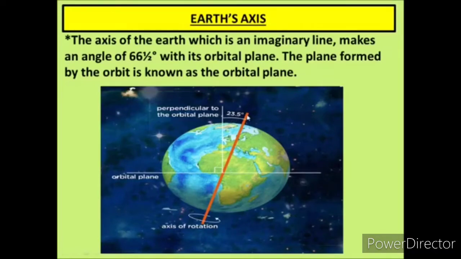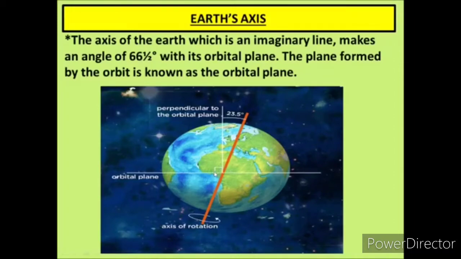Okay, now this axis is inclined from the vertical at an angle of 23.5 degrees, and it makes an angle of 66.5 degrees to the plane of the earth's orbit. Okay, the level path on which the earth revolves around the sun. It is clear to you from this diagram. Okay, so let's move further.